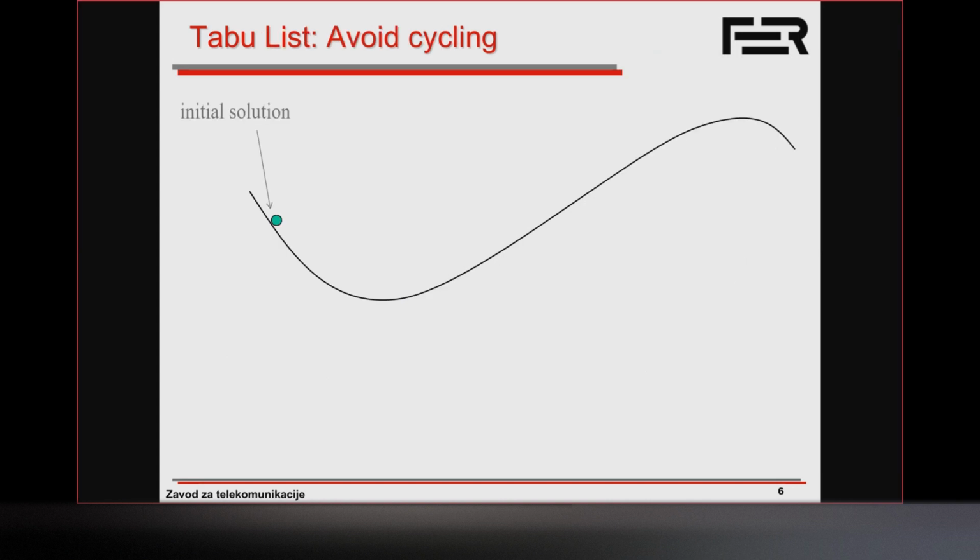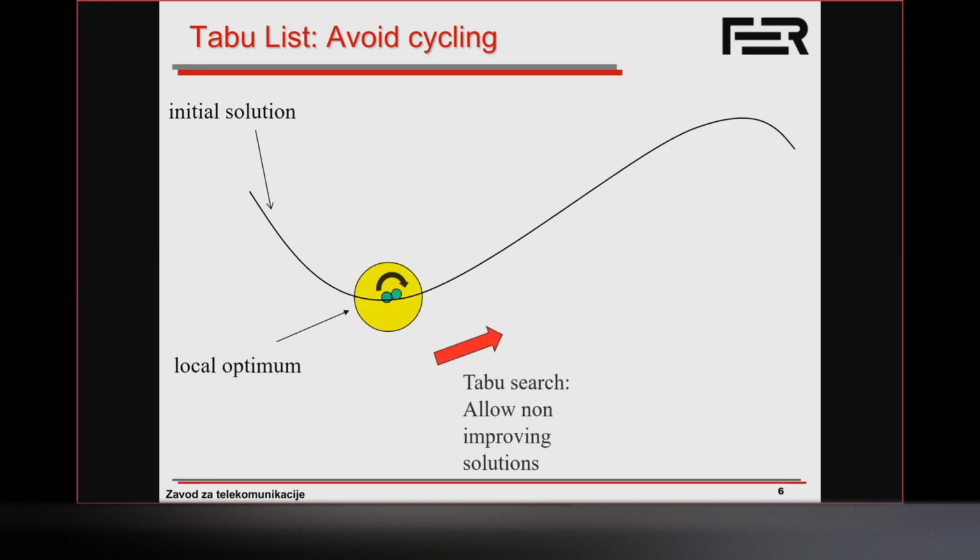Okay, so the idea is to avoid cycling. We have an initial solution. We find a locally optimal solution. And now let's say, okay, we allow for a non-improving solution. We move to our best neighbor. It's worse than what we already have, but okay, we move to that solution. We check its neighborhood. Now what's going to happen?